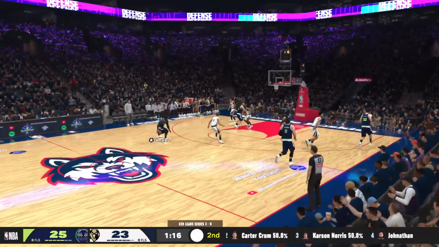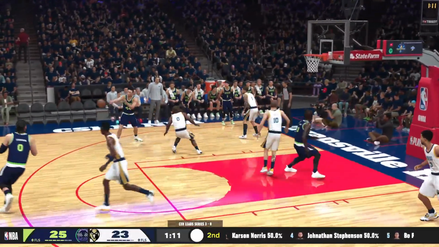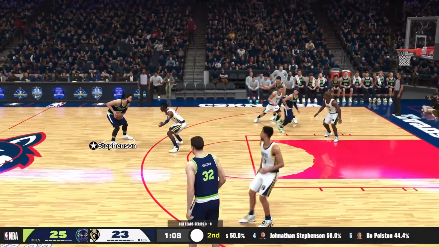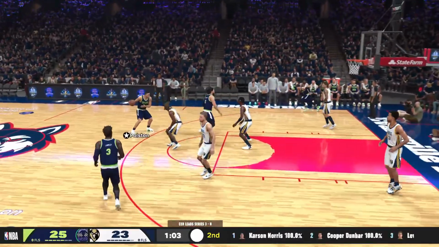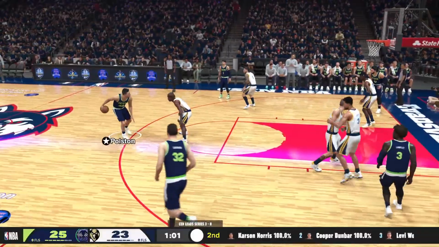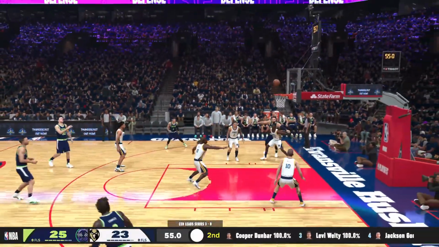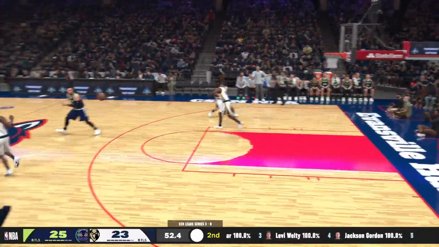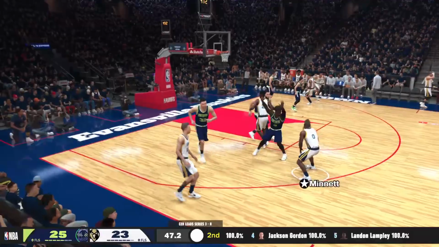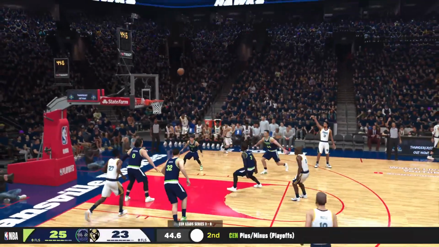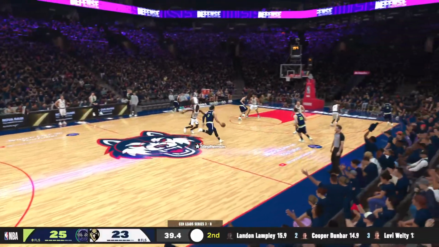Lampley rebound. Landon Lampley with it. Pass to Polston. Bo Polston. Back to Stevenson. Stevenson has it. Back to Lampley. Lampley to Polston now. Polston, hand off to Gordon. Jackson Gordon will miss the shot. Pearson, rebound. Now it's Minette with it. Jetta Minette has the ball. Pass to Gardner. Grady Gardner misses the three to take the lead.